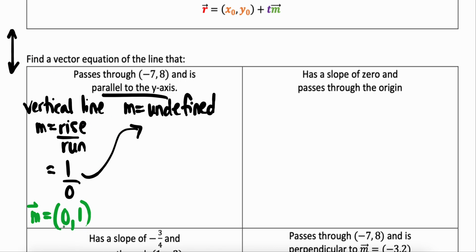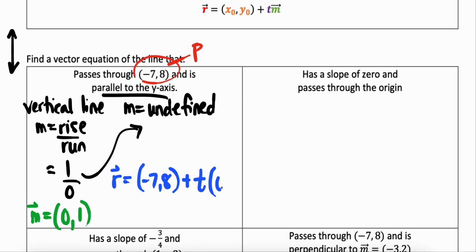So if this is my direction vector, I'm going to use my point. This is going to be my point P now. So I'm going to put those pieces together. So vector r can be represented by -7, 8 plus a random variable t. I know it gets confusing when we have a plus and a t, and then 0, 1.